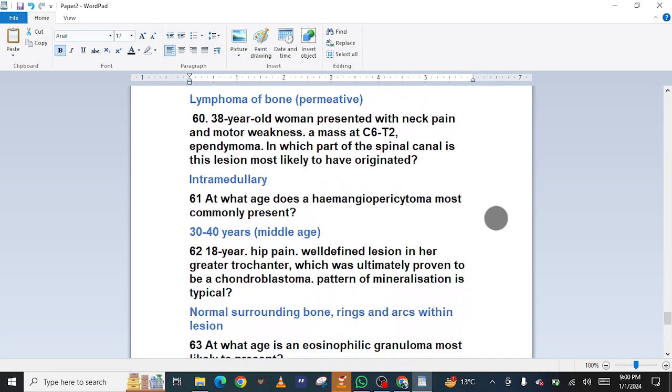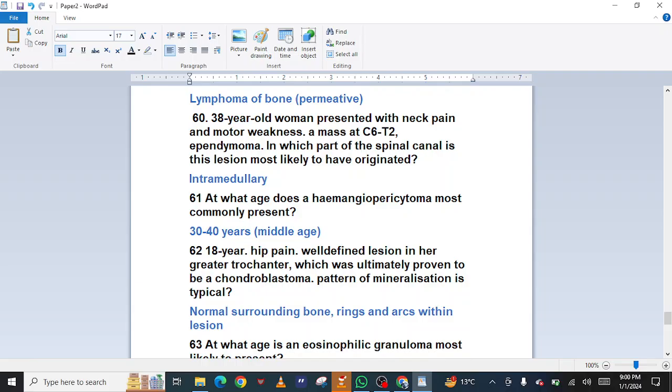A 38-year-old woman presented with neck pain and motor weakness, with a mass at C6-T2: ependymoma. In which part of the spinal canal is this lesion most likely to have originated? Intramedullary. 61. At what age does a hemangiopericytoma most commonly present? 30 to 40 years. 62.